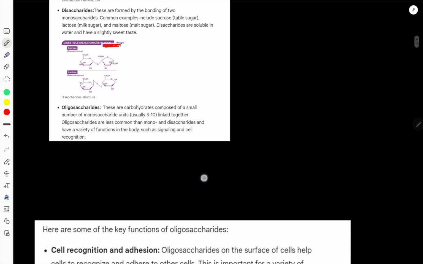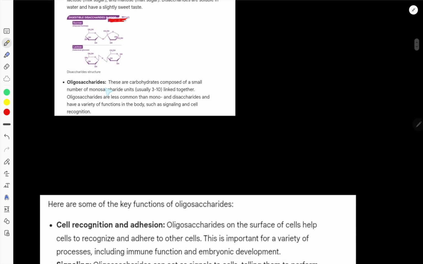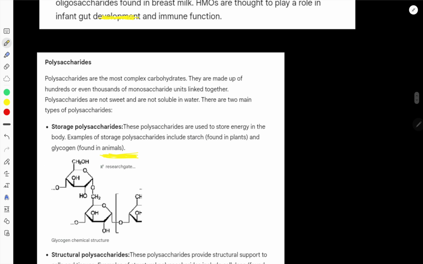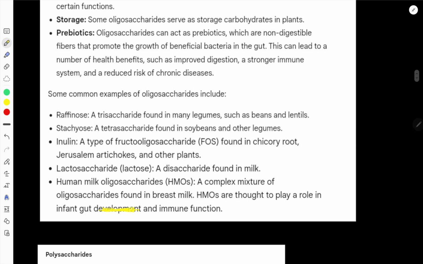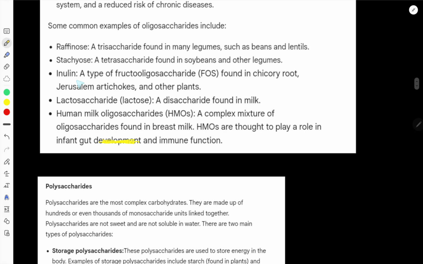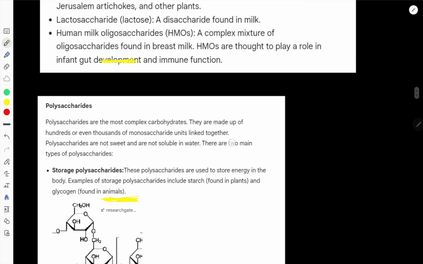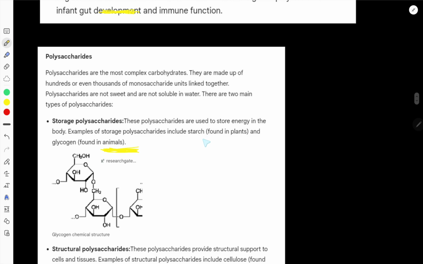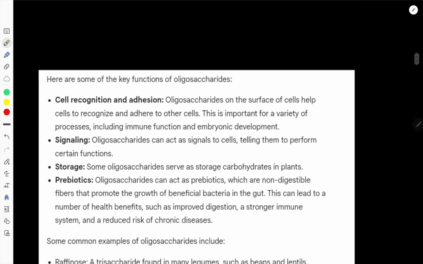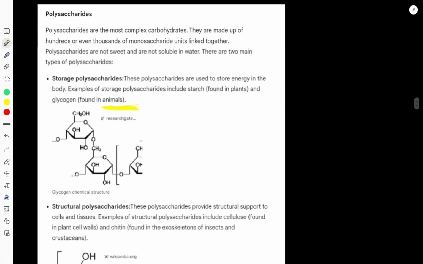Okay. Then we have another type of carbohydrate, oligosaccharide and polysaccharide. These oligosaccharides and polysaccharides do not taste sweet and are not soluble in water. So, an example of oligosaccharide is inulin, then polysaccharide. The examples of polysaccharide are starch, glycogen. Starch, glycogen, inulin. These are not sugar, but they are carbohydrates.